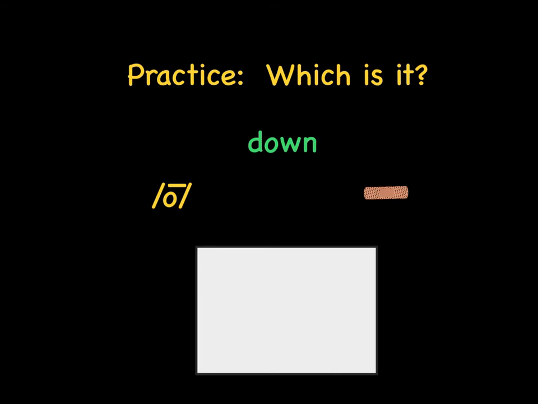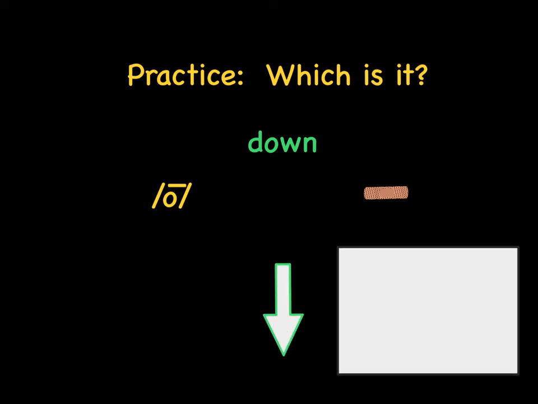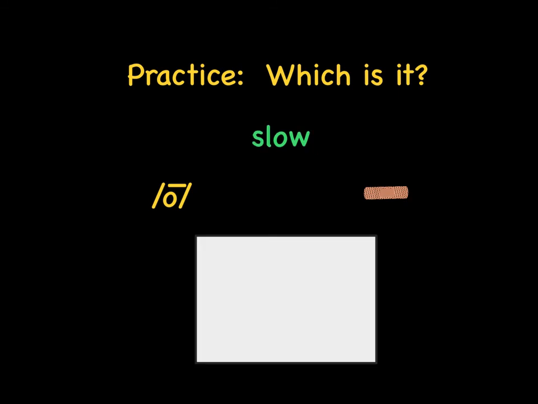Again, I'm going to give you 5 seconds. See if you can beat the timer. 1, 2, 3, 4, 5. What's that word? Down. If I sound it out, down. And our picture is an arrow going down. Last word, see if you can beat the timer this time. Go ahead. 1, 2, 3, 4, 5.